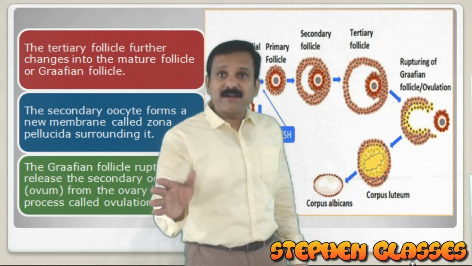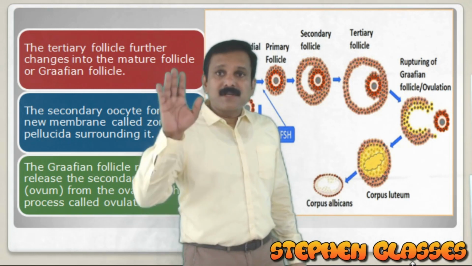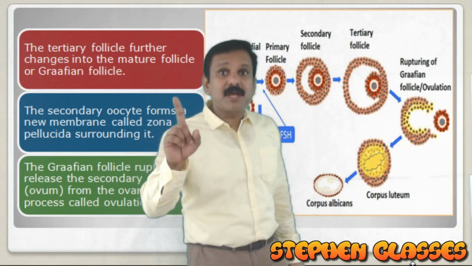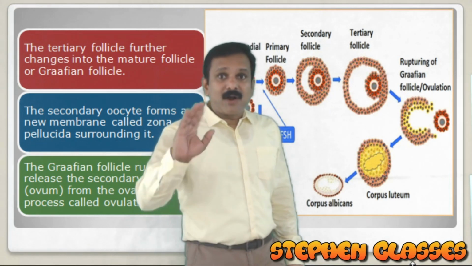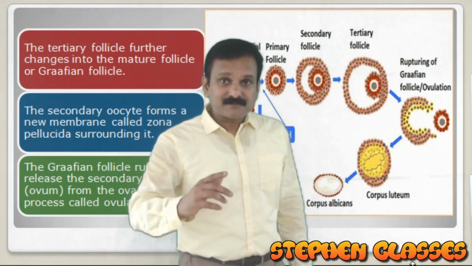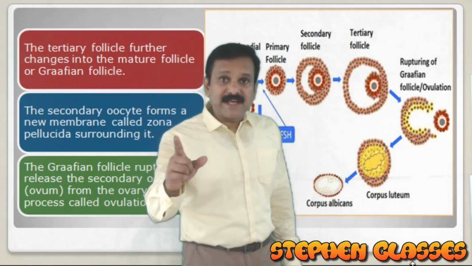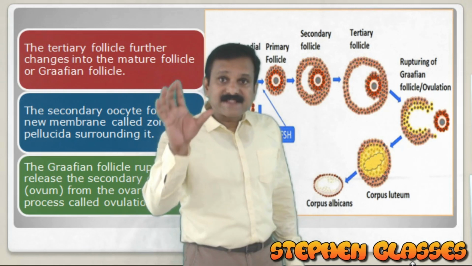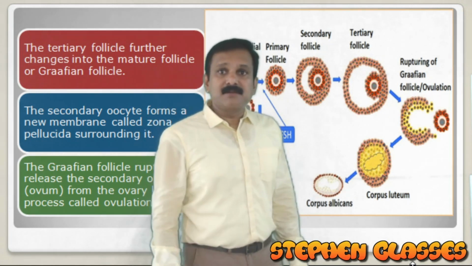It is not developed into a full-fledged ovum. Now, the secondary oocyte is in which stage? It is in metaphase stage. Only when the cell cycle restarts can it convert into an ovum. So during ovulation, what will be released? I repeat, a secondary oocyte in a metaphase stage will be released.